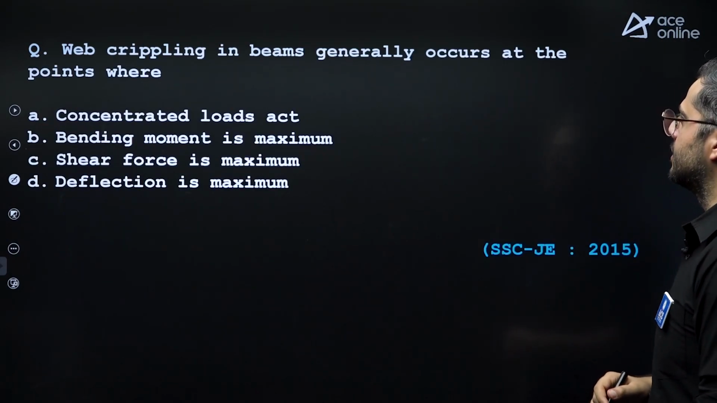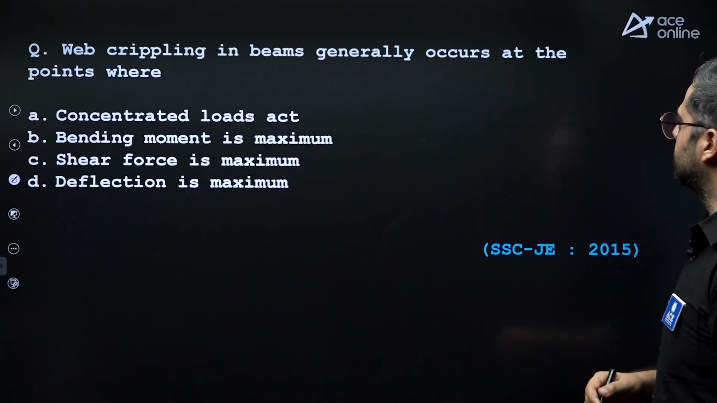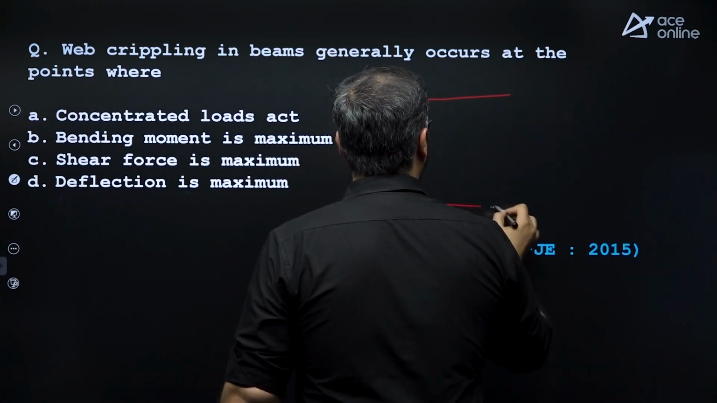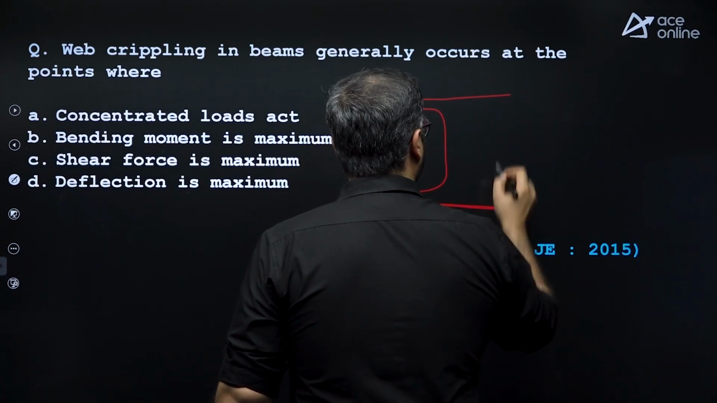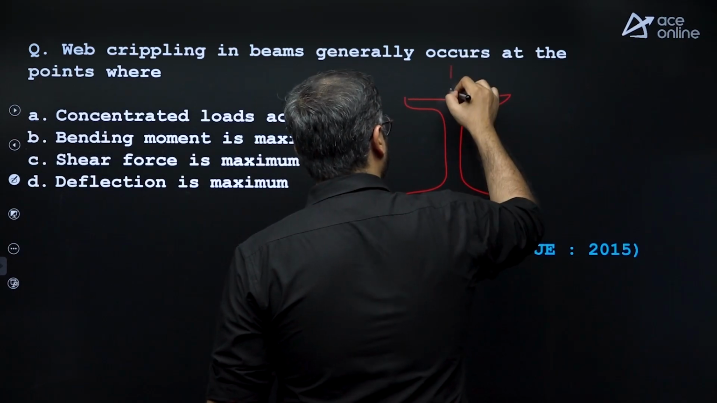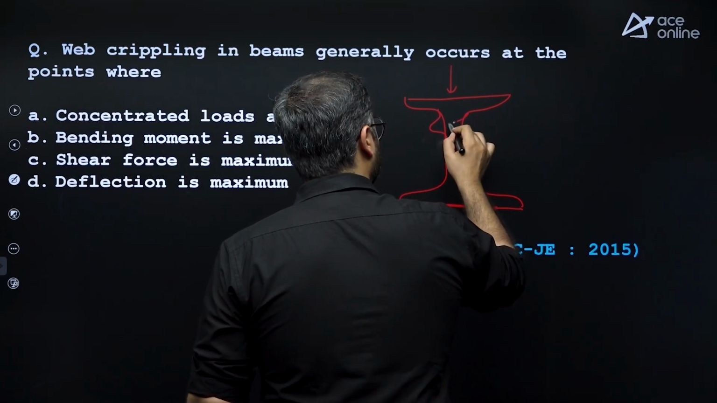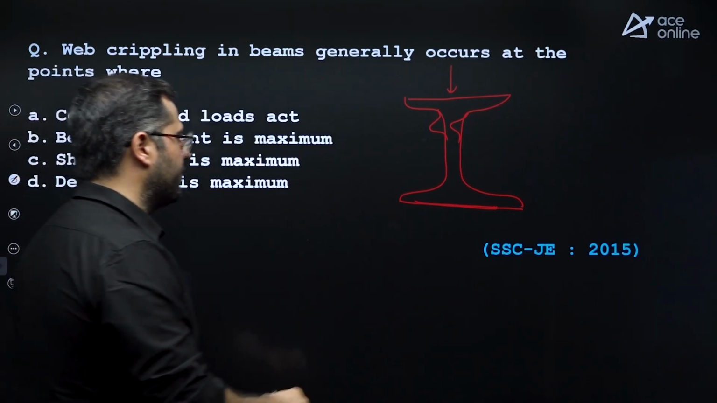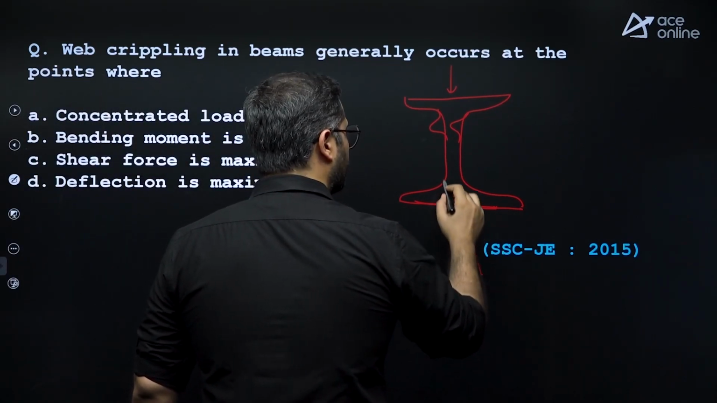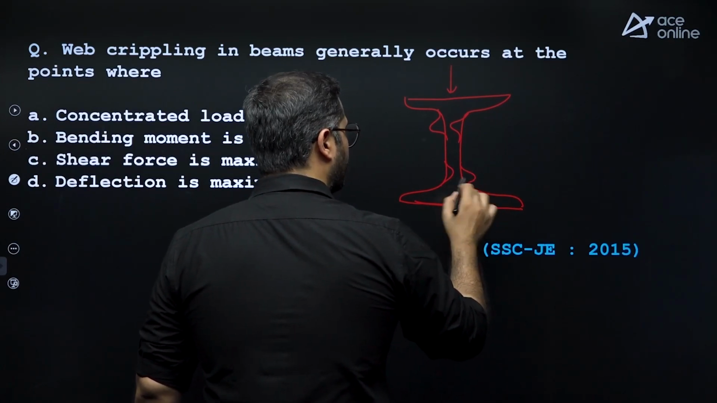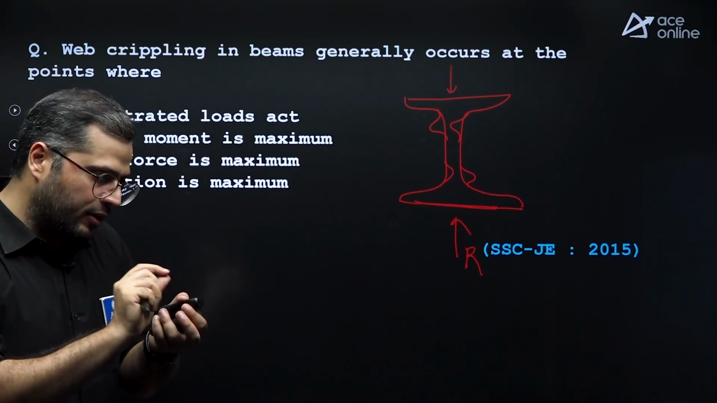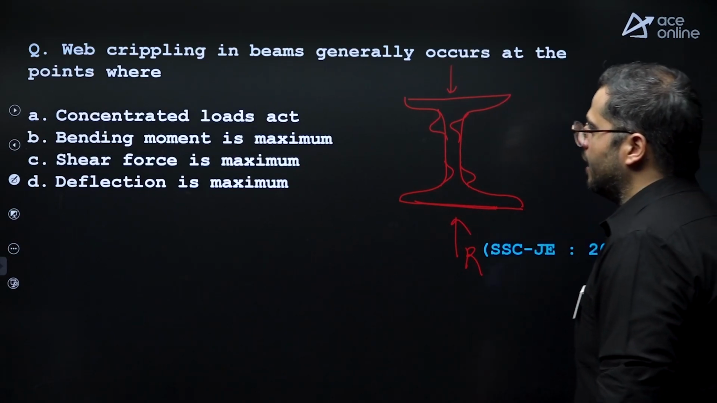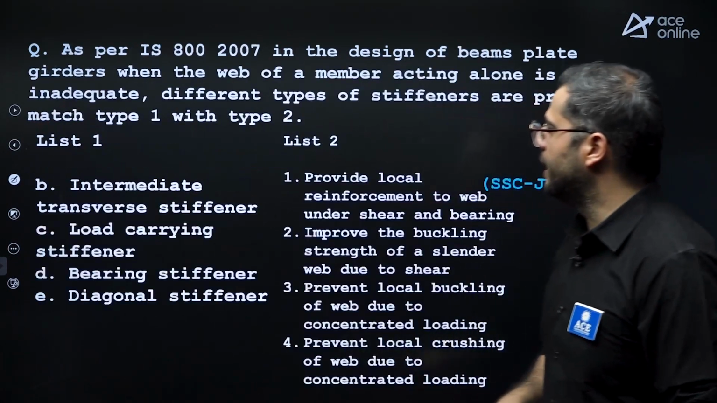Web crippling in beams generally occurs at the points where there are concentrated loadings. So web crippling actually happens directly under the loads. When you apply a concentrated load, the web will cripple like this. It can be at the supports also. If it is at the support, the reaction will be from the bottom and crippling will be at the bottom like this. So the web is trying to fold over the flange, right? In this particular case, under the concentrated load this happens. Option A.